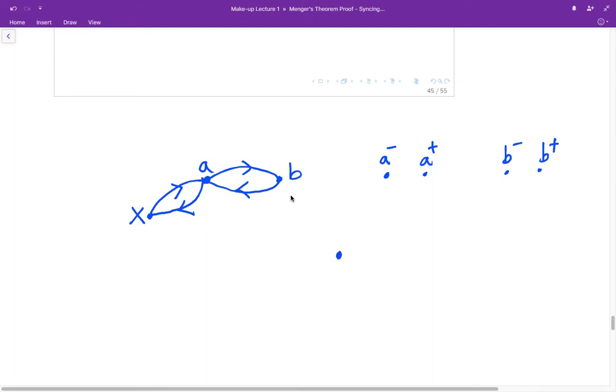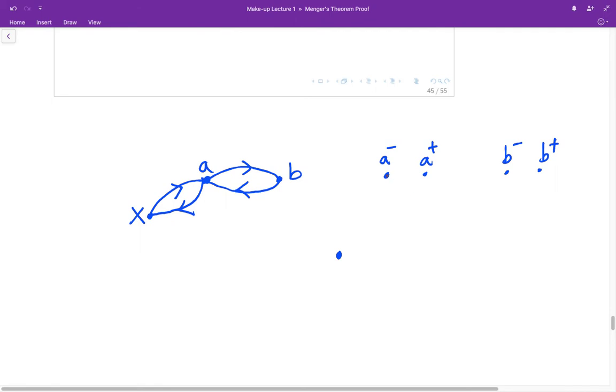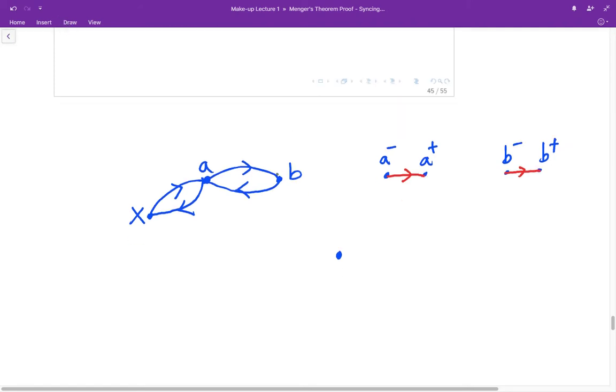Okay? As mentioned in step 2, there will be internal arcs directed from A minus to A plus and B minus to B plus. Let me draw the internal arcs using a red arrow. Okay, these are the new arcs introduced in step 2. Also, according to the rule, if there is an arc from A to B, then we're going to direct from the plus vertex to the minus vertex.